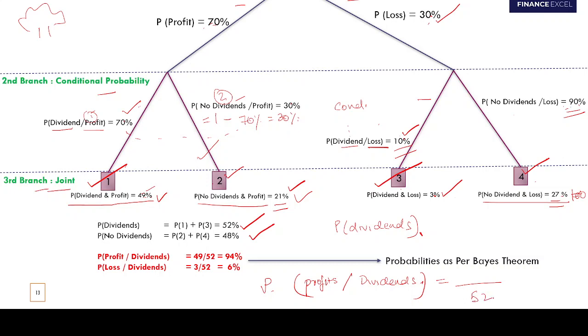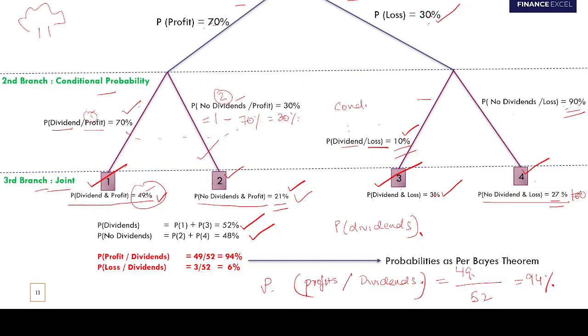And out of these 52 cases, in how many cases did the company make profits? 49. Look at node 1. So out of these 52 cases, the company made profits in 49 cases. So your conditional probability that the company made profits given it has paid dividends is 49 by 52, which is 94%. Guys, any doubts with this?